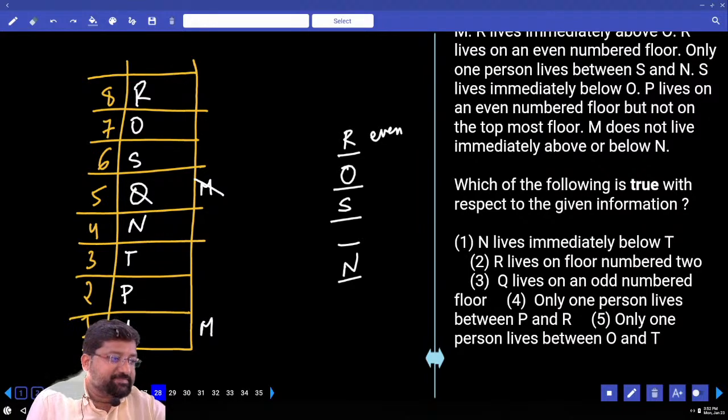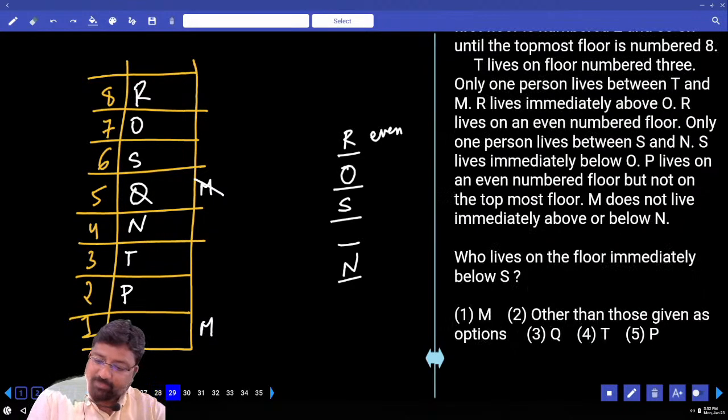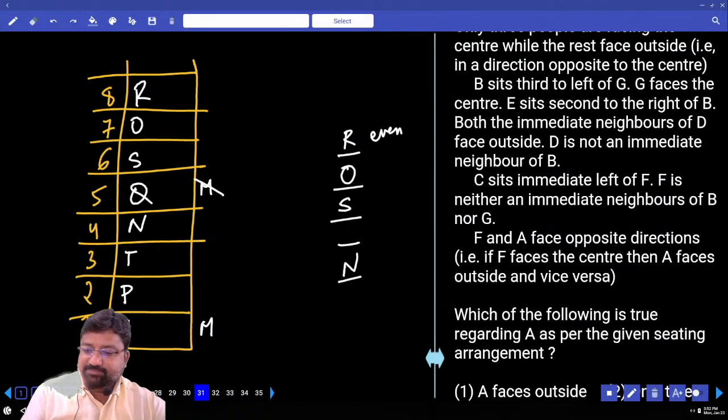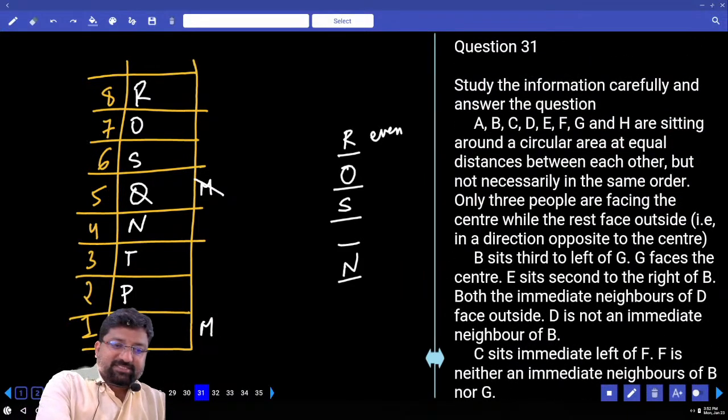Correct, right? Who lives on the floor immediately below S? Q. Who amongst the following lives between N and P? In between N and P, 1 person. T. This is the last set.